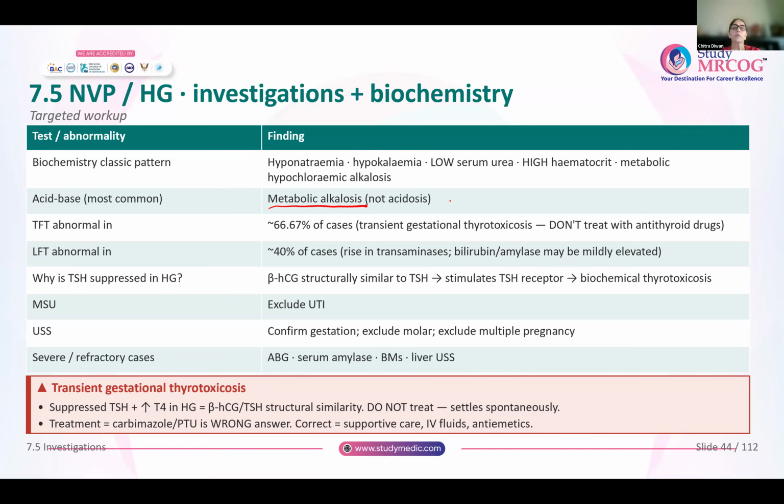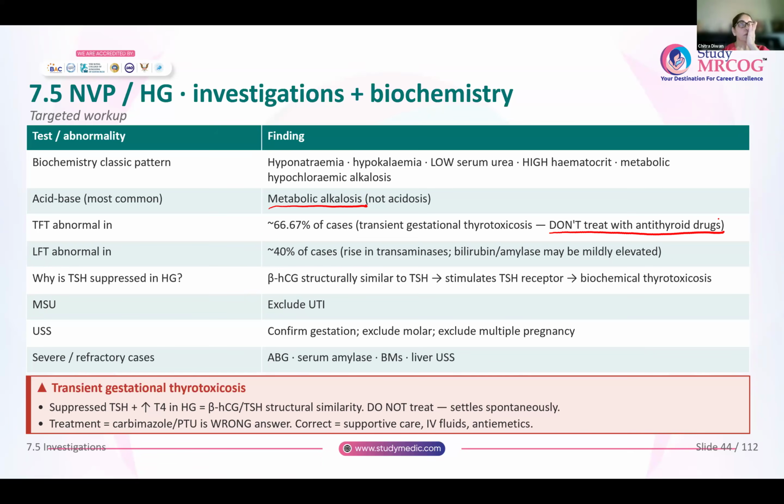Thyroid function is abnormal in about 66.67% of the cases, and there you get a transient gestational thyrotoxicosis. But please do not treat this hyperthyroidism or thyrotoxicosis with drugs. It is not necessary. Once you have treated the hyperemesis gravidarum, or at the end of the first trimester, thyroid function tests come back to normal. LFTs are abnormal in about 40% of the cases, where you get a rise in transaminases. Bilirubin also might be raised, and pancreatic amylases might be mildly elevated.